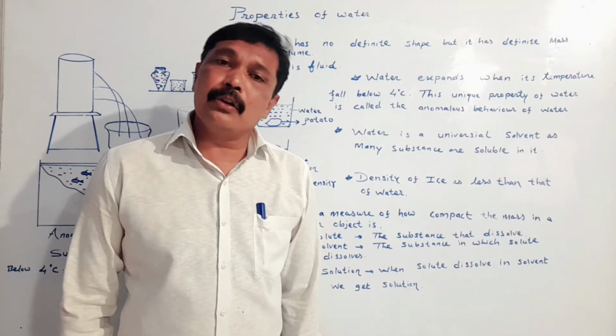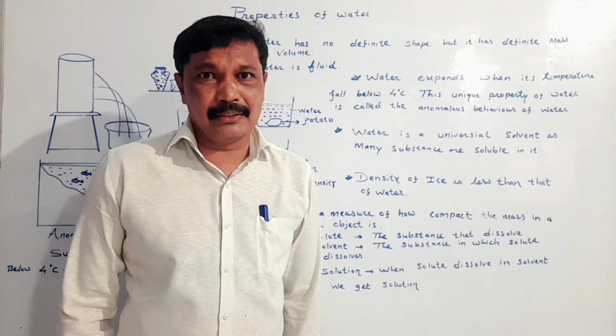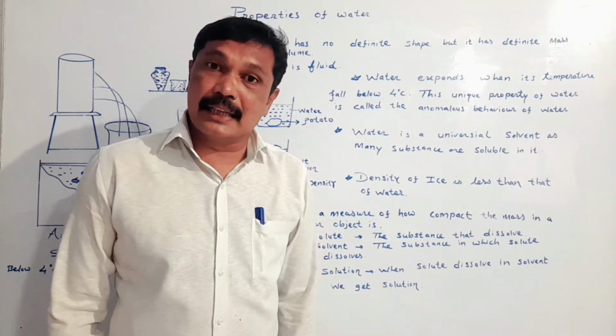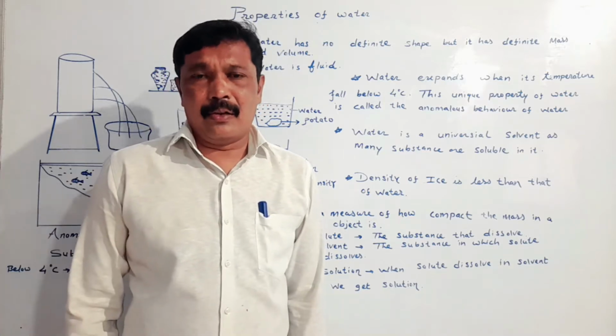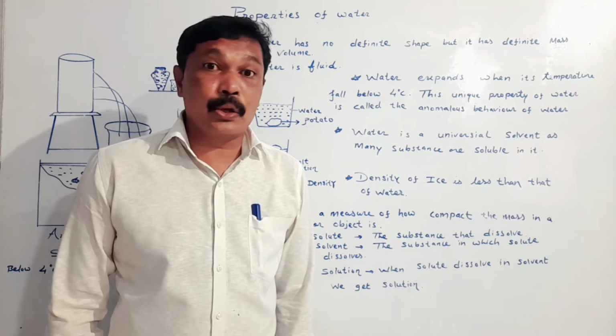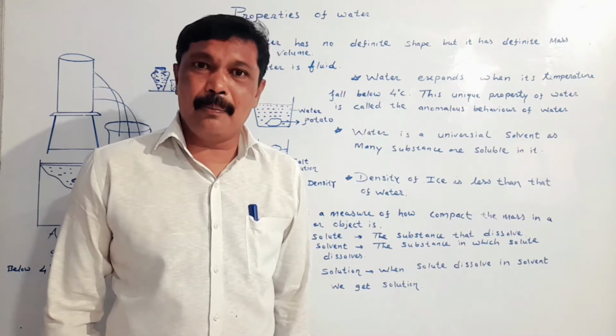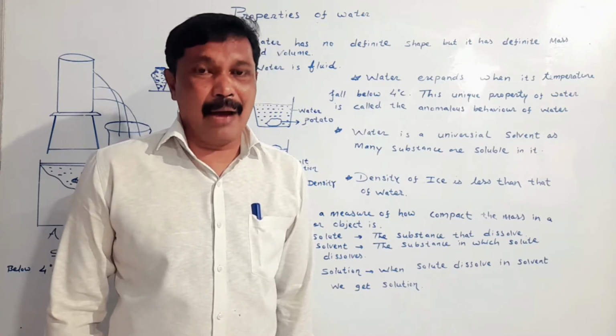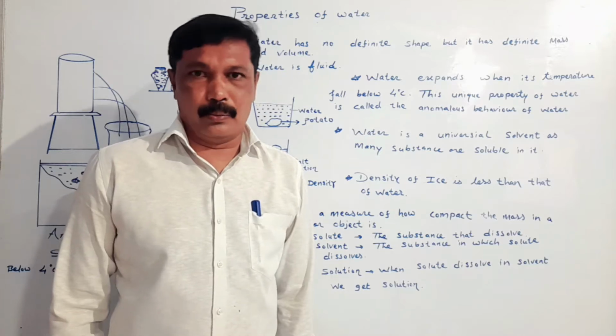The water will occupy all the space available inside the vessel. From this activity, we can say that water has no definite shape, it has a definite mass and a definite volume.